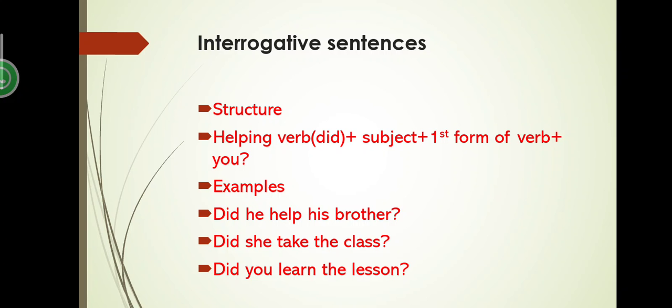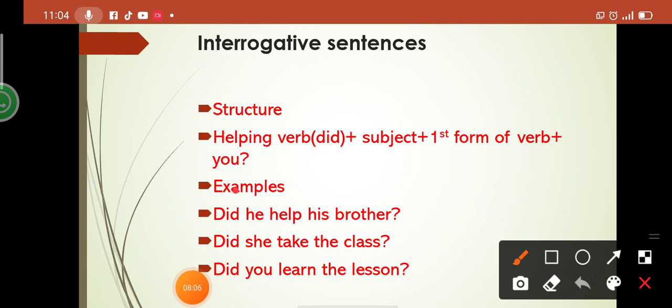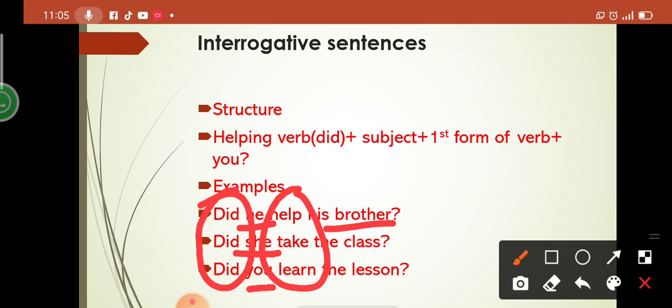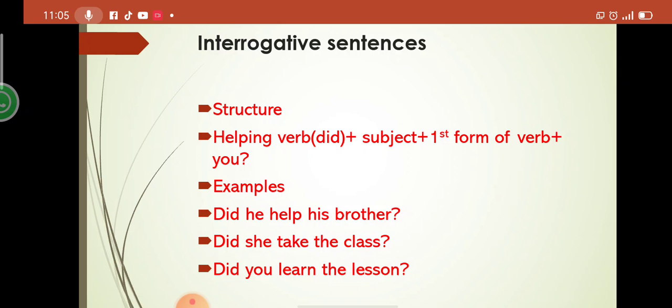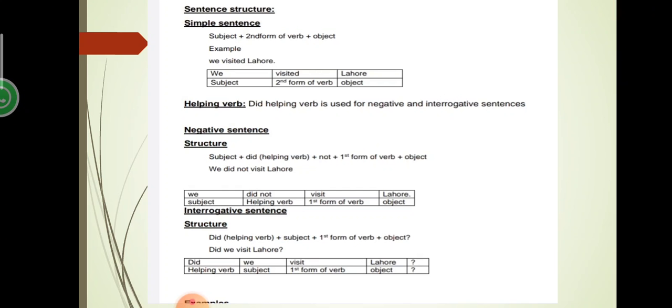So in these sentences, the helping verb did is used in the start, then we have used the subject, then the first form of verb, and in the last we have used the object. Is this clear? Did, subject, verb, then object. In the last we have to add a question mark. This is compulsory for interrogative sentences.